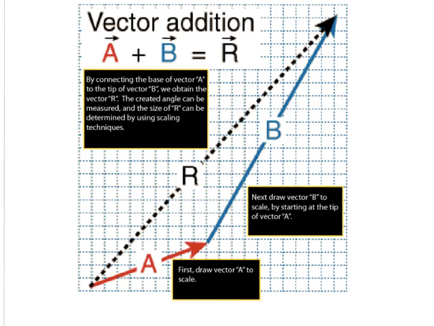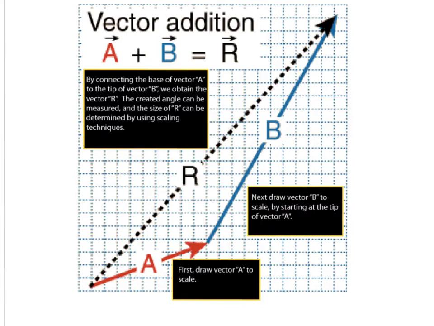Now, what happens if we want to add vectors together? Let's say that we have an object and it travels at this velocity and in this direction, and then it changes direction and velocity and goes in this direction and velocity. So we have vector A and we have vector B. A couple more conventions.